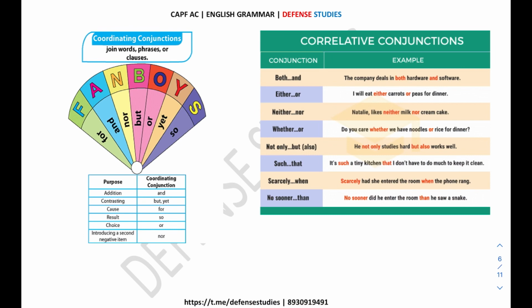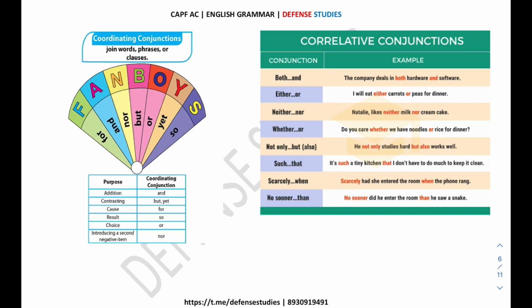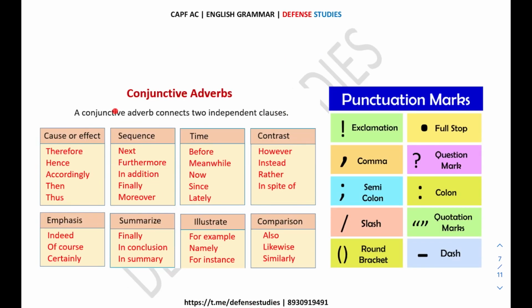Now directly coming to this, FANBOYS are the coordinating conjunctions, and these are the correlative conjunctions. Correlative conjunctions are a sub-branch of the coordinating conjunctions: both, and; either, or; neither, nor; whether, or; not only, but also; such, that; scarcely, when; no sooner, than. Now, conjunctive conjunctions. What are conjunctive conjunctions? Conjunctive adverbs connect two independent clauses. Independent clauses means clauses which have their own individual meaning.